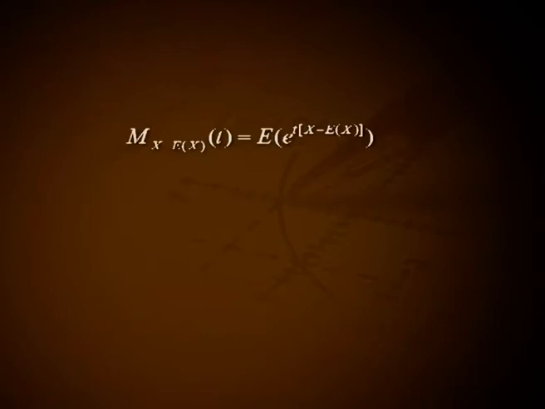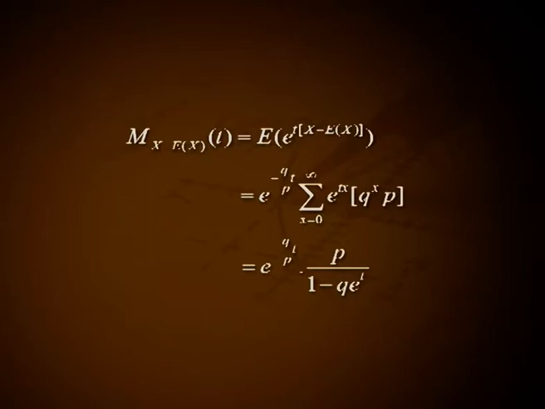Central moment generating function. M x minus e of x of t, that is equal to expectation of e raised to t into x minus e of x. That is e raised to minus q by p into t, then summation x from 0 to infinity e raised to tx into q raised to x into p. That is e raised to minus q by p into t into p by 1 minus q e raised to t.